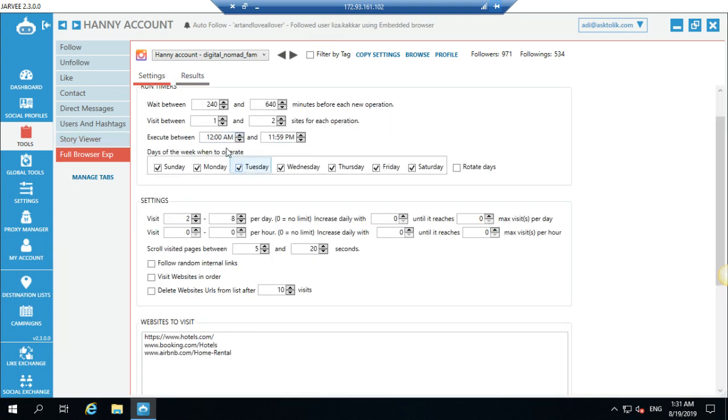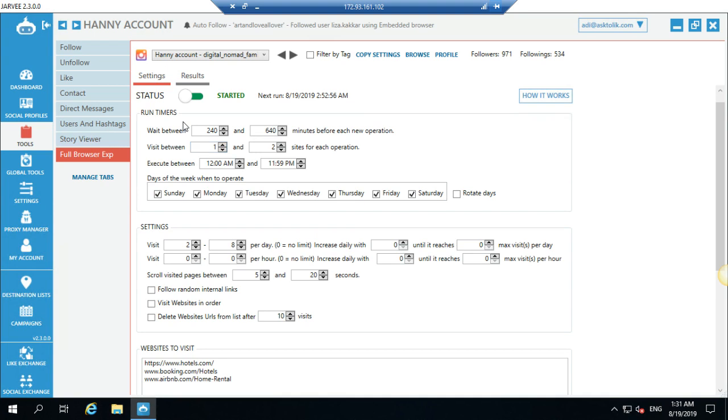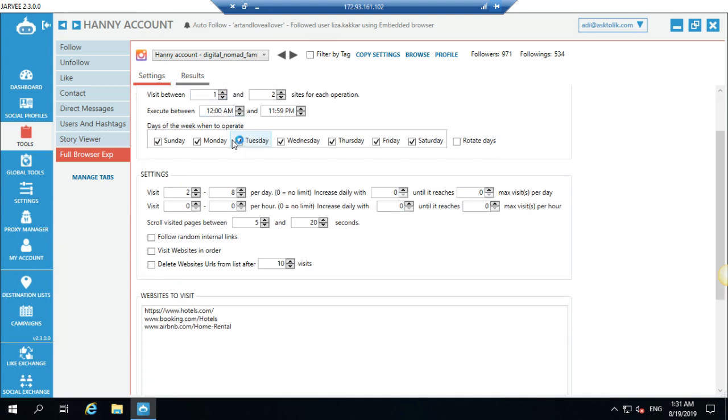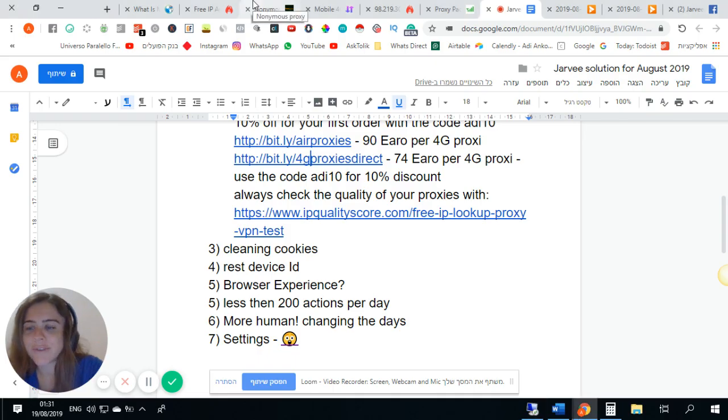I didn't touch the default. Okay, you can play with that. Up to you. And then it looks to Instagram a bit more human. Of course, all of these things are not human at all, because no human actually logs into Instagram from the embed browser and then does some actions. We all do the actions on Instagram from our app. This is how it works. But somehow, I don't even know how, it's actually working in the embed browser.